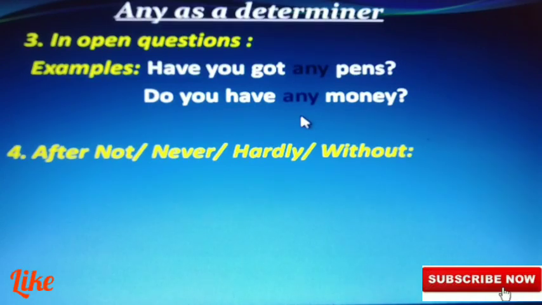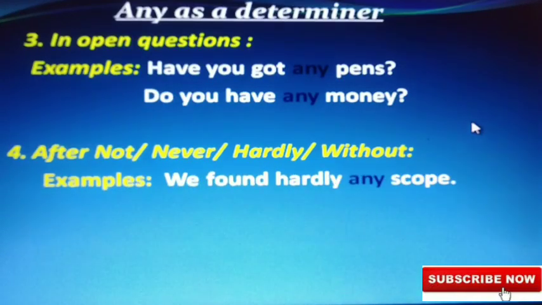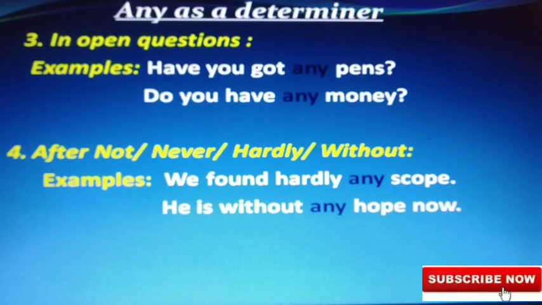After not, never, hardly and without, these 4 words you must remember, we always use any. Examples: we found hardly any scope. He is without any hope now.